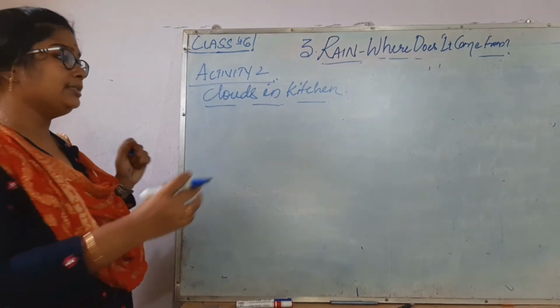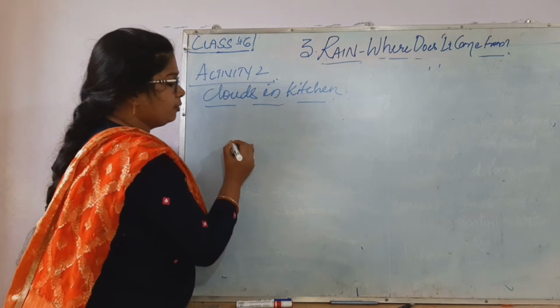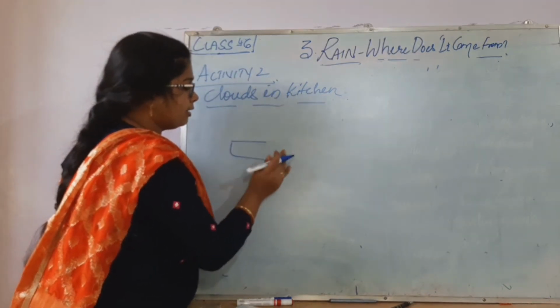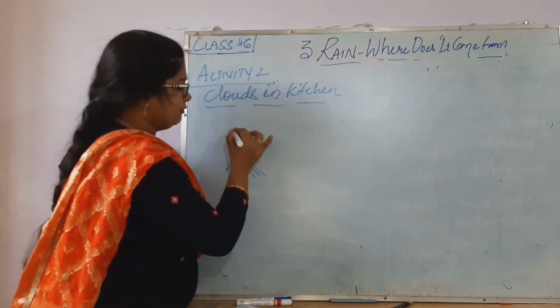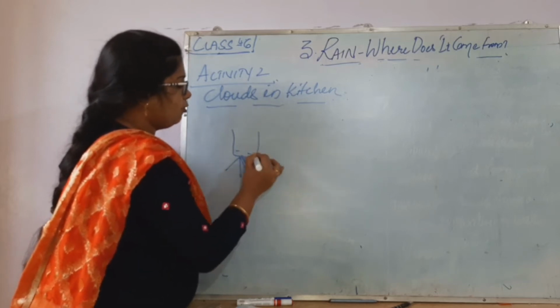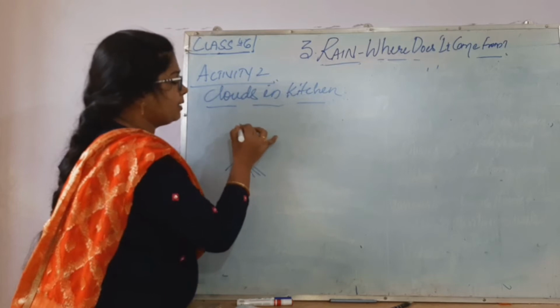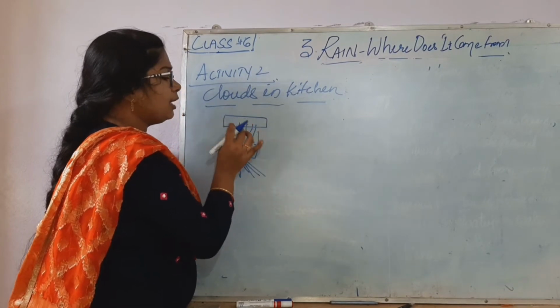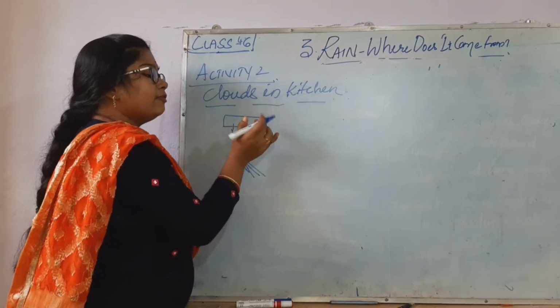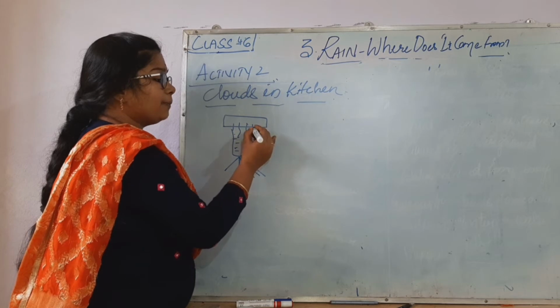So what happens? See, you keep one vessel of water on a stove. It evaporates. When it evaporates, a lid is kept on it, so that this water vapor forms small droplets.